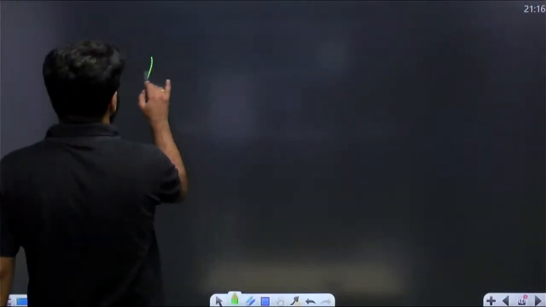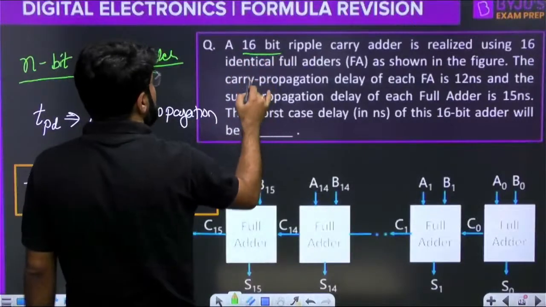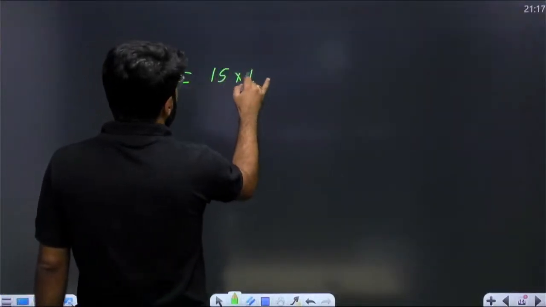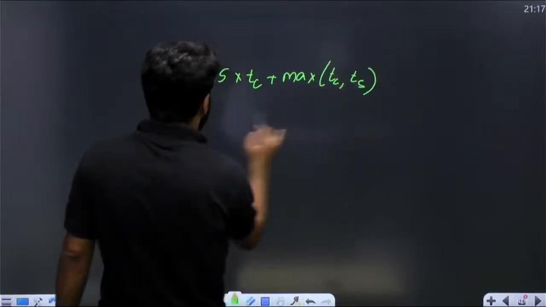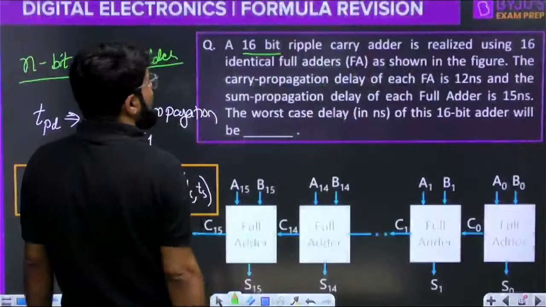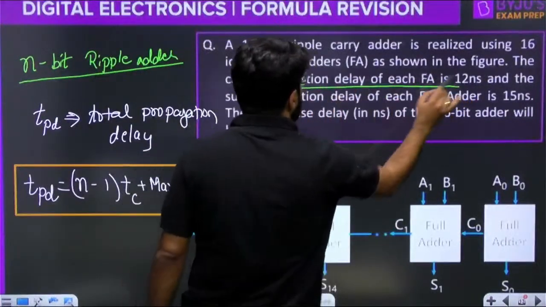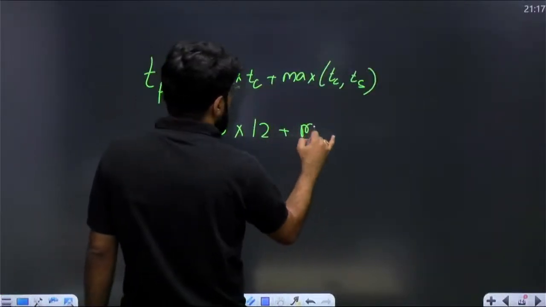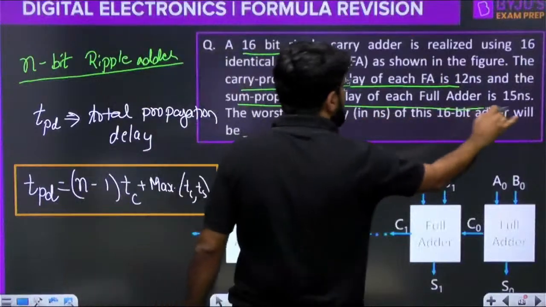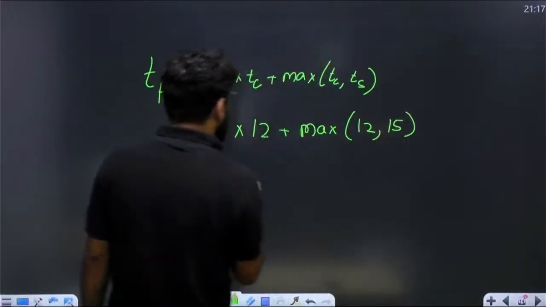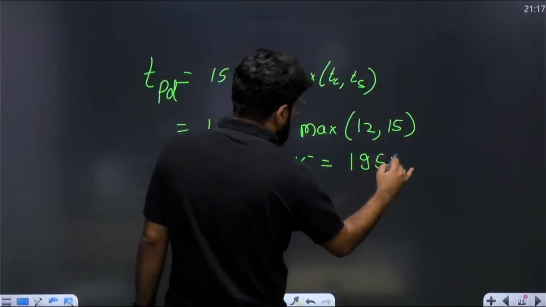So the answer is TPD, the total propagation delay, which is n minus 1. It is a 16-bit ripple adder, right? So 15 into TC plus max of TC, TS. Now what is the data? TC means the delay required for carry. The carry propagation delay is 12. So this is 12 plus max of 12, or what is the sum propagation delay? The sum propagation delay is 15. So the maximum of 12 and 15 is 15. So this is 180 plus 15. Your answer is 195 nanoseconds.